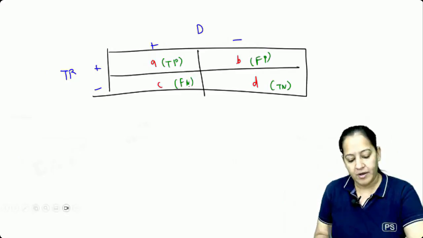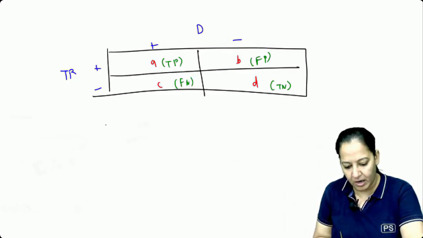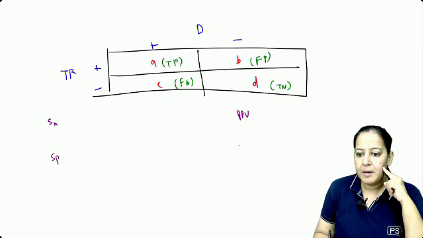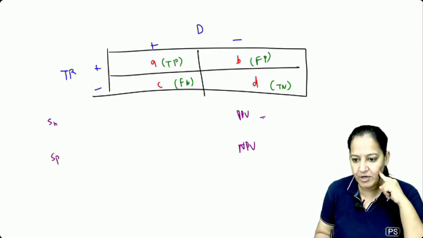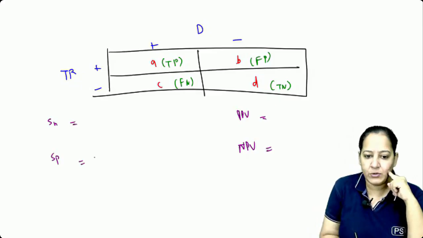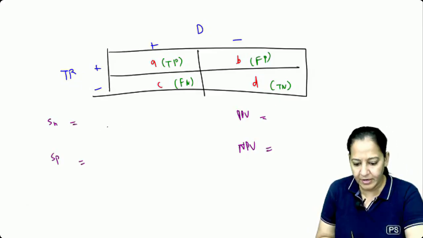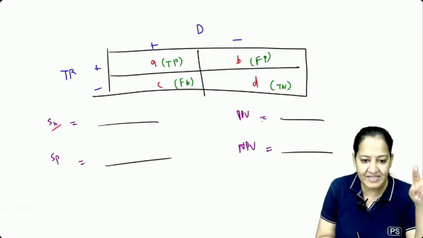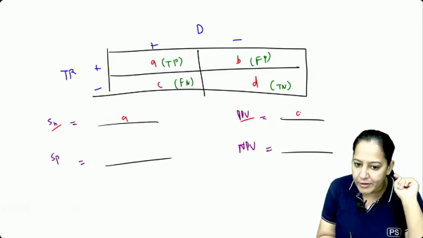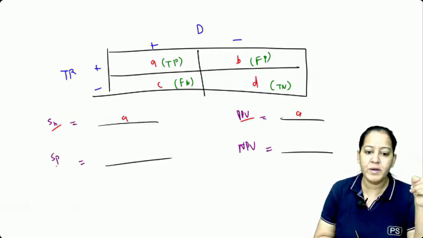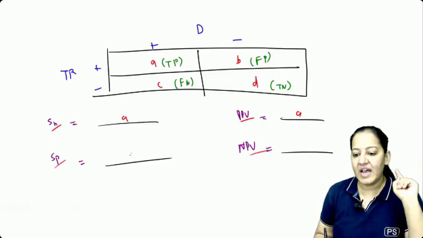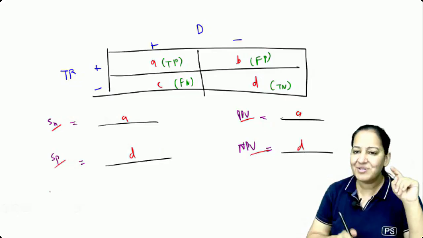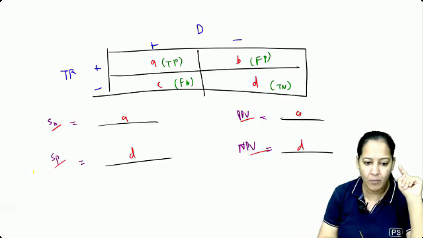Now, when it comes to writing the formula of sensitivity, specificity, positive predictive value, negative predictive value, it's very easy to say the denominator. You already know the numerator. There is no trouble in the numerator. The numerator of sensitivity and positive predictive value is going to be A, it's true positivity. And the numerator of specificity and negative predictive value is going to be D, and it's true negativity. The denominator is the trouble now. So there is no problem in that. Listen how I am going to write the denominator.